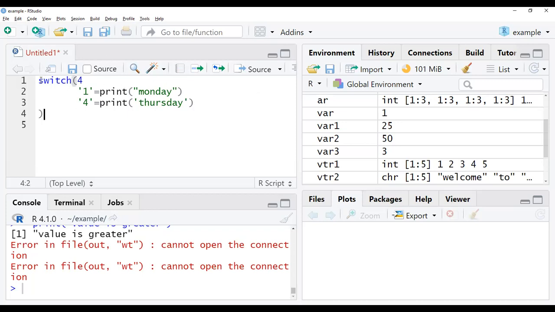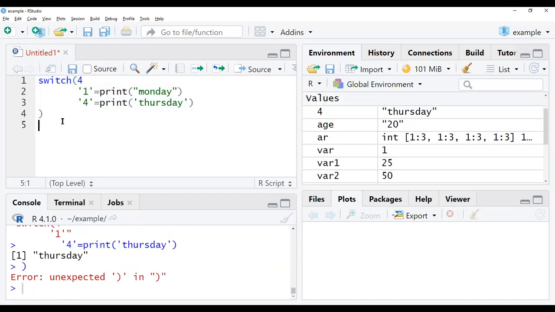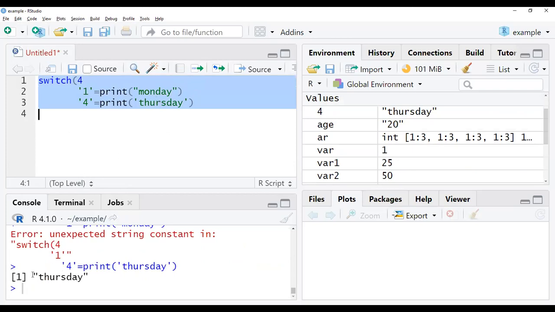Now select this switch data, run. So now we'll check. Yes, we are able to print the data. So it will check the condition, and wherever it is for, it will print this statement. So this is how the data can be taken.